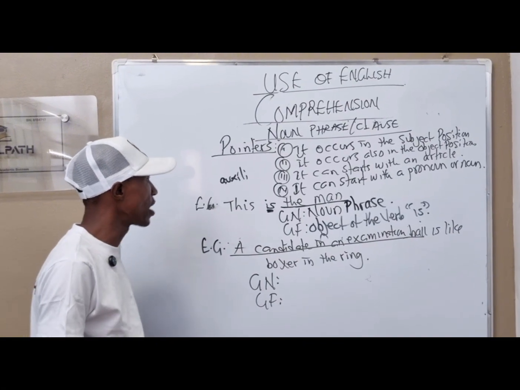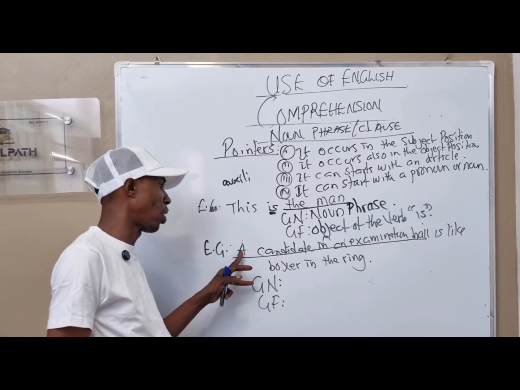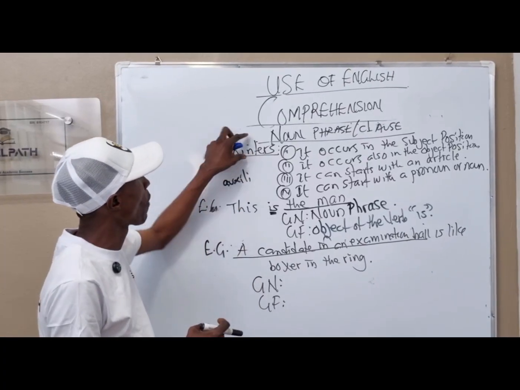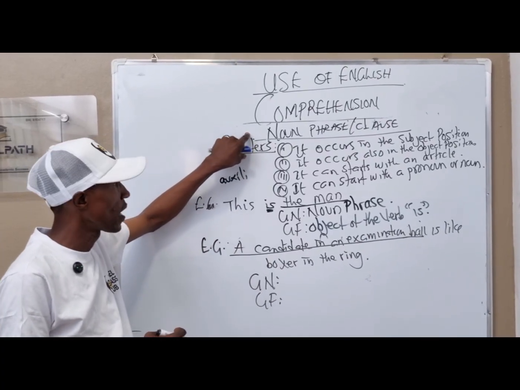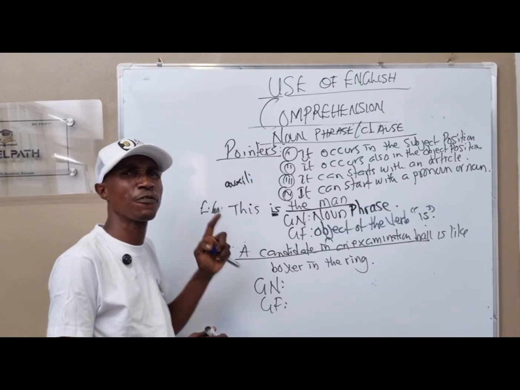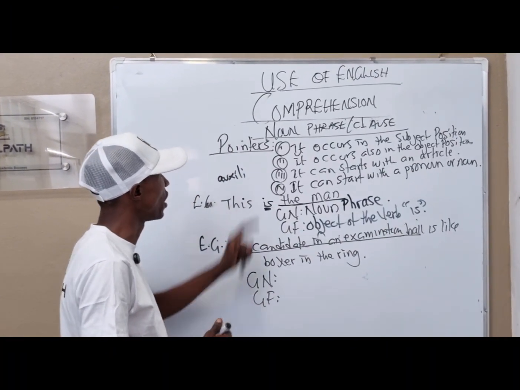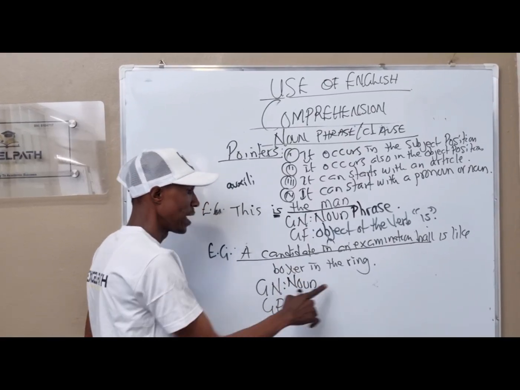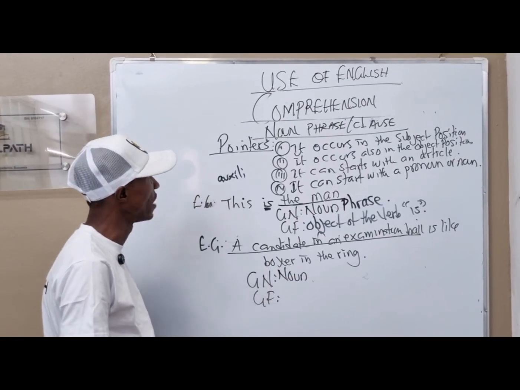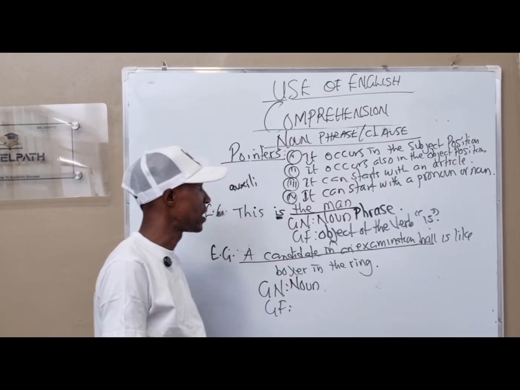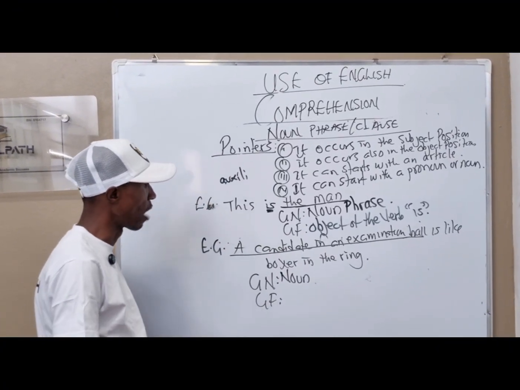How do you identify if it's a noun? It's starting with what? Article A. Check our pointers that was given to us, that whenever we have an article being underlined first, automatically it is going to be a noun. So our answer here is noun. The next thing we want to know is this: is it a noun phrase or a noun clause?